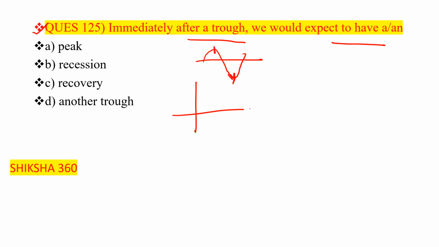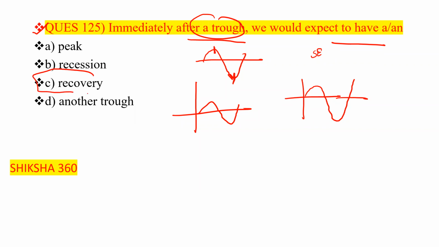So if the business is continuously going down, then after some time it is going to rise. We can take the example of the stock exchange. Now the Nifty is once again rising. Earlier it went down. From the last week you will see the trend that it is rising slowly. So immediately after a trough, we would expect a recovery. So option number C is the answer. That is a recovery. Option number C is the correct answer.